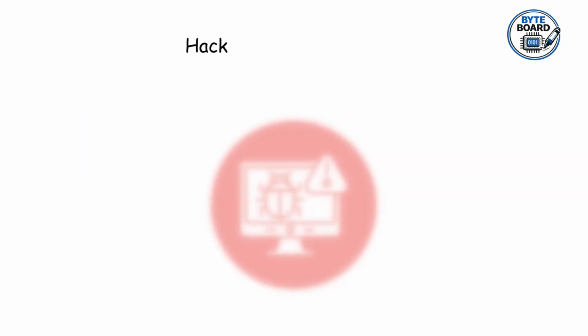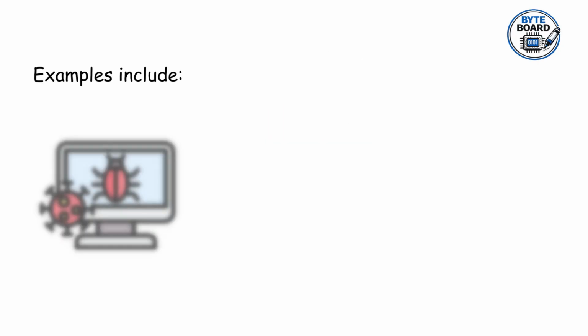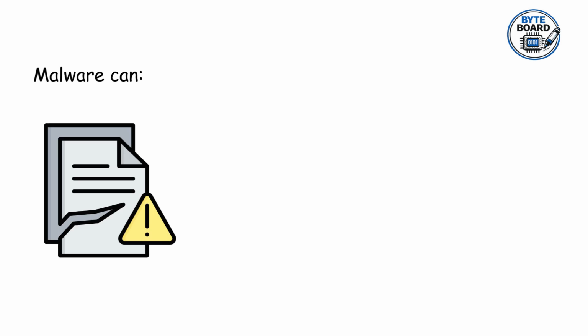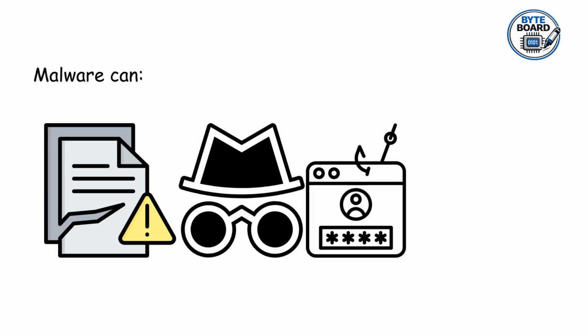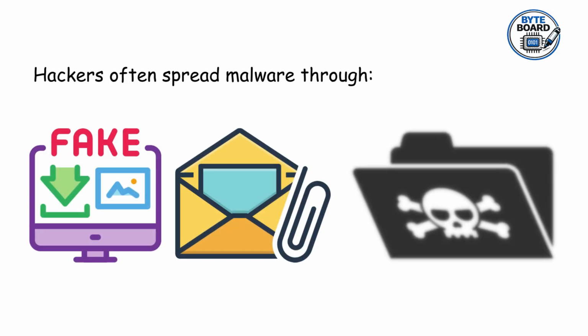Malware attack. Hackers also use malware. Malware means malicious software. Examples include viruses, trojans, spyware, ransomware. Malware can damage files, spy on users, steal passwords, slow computers. Hackers often spread malware through fake downloads, email attachments, pirated software.